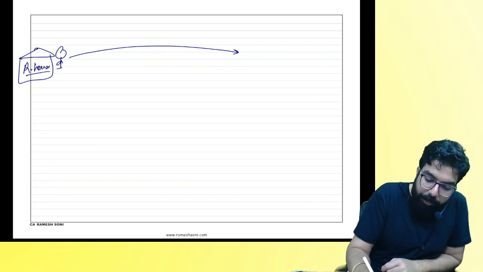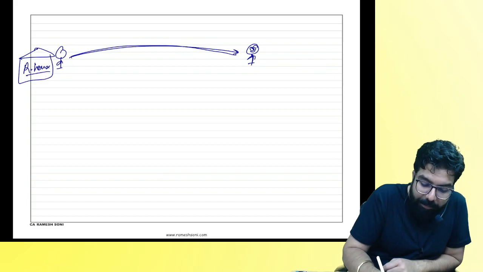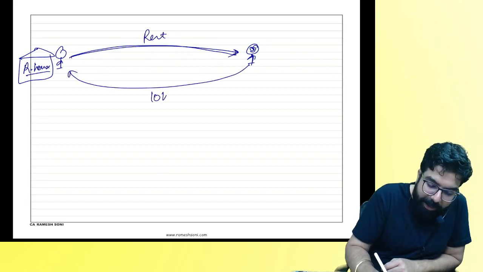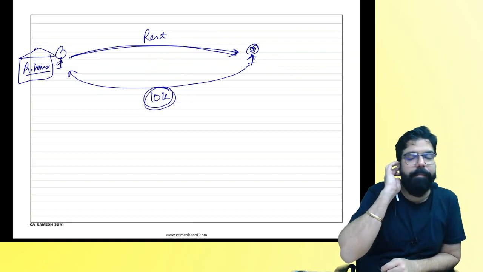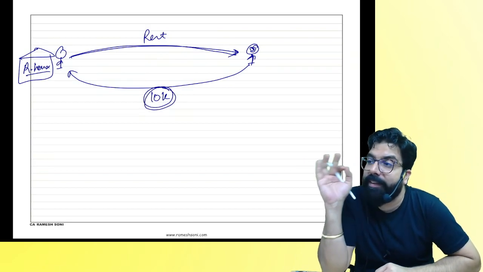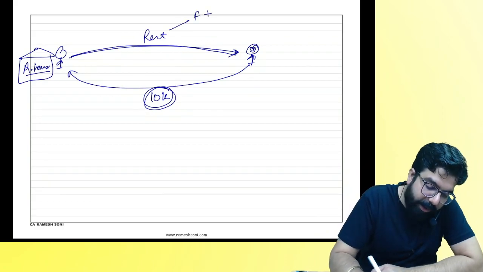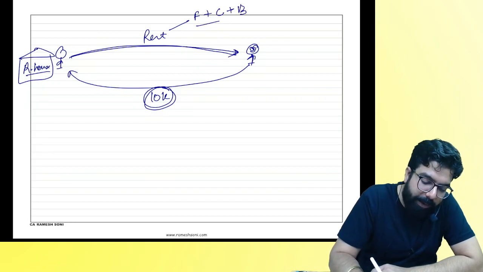Supposing you are going to stay in my house. Remember always, if I am giving my house on rent to you and you are paying me rent of 10,000 rupees, listen to me very carefully. If rent is paid, is GST there? Is it a supply? Yes. Is it for a consideration? Yes.